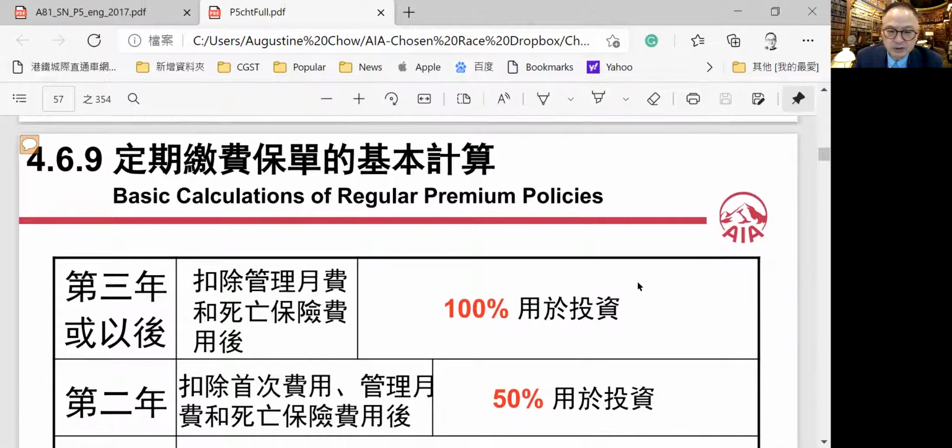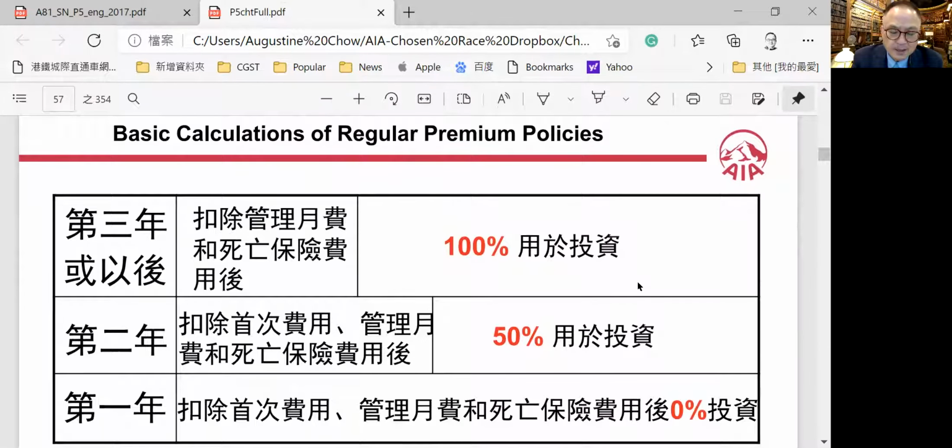All right, basic calculations of regular premium policies. In the first 3 years, after taking off the administration fee and the cost of insurance, only part is put into the investment; after 3 years, 100% will be put in for the investment after deducting the fees. In the first year, they will deduct all the fees or the death benefits from you, and you have $0 going into the investment. You put $500 into the account for the first year, and the $500 will be absorbed by all the fees. You will get no investment return in the first year.